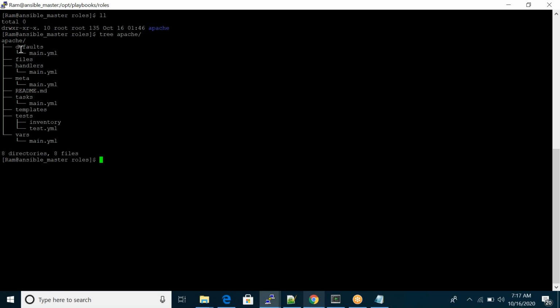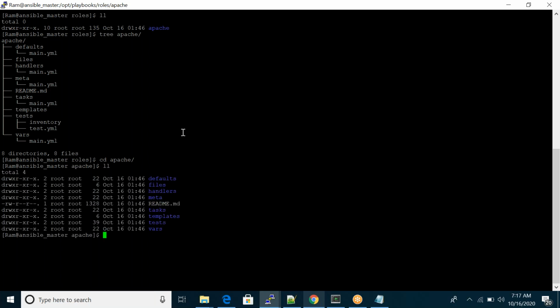In the Apache folder we have this many folders. I didn't create them; the structure was created automatically when I ran this command.